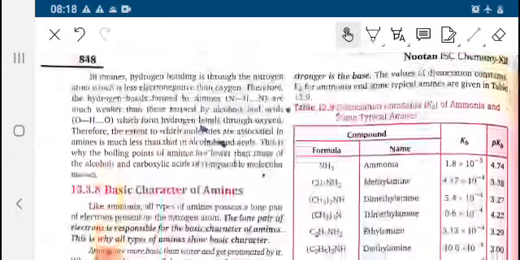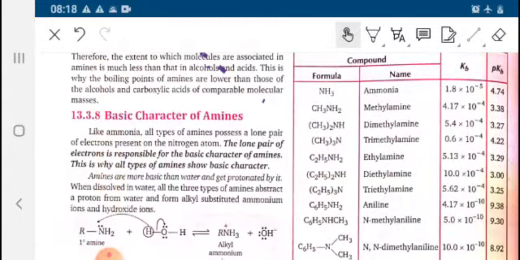Further, we will be trying to understand the basic character of amines. This basic character of amines will be discussed in part 3 of this lecture.